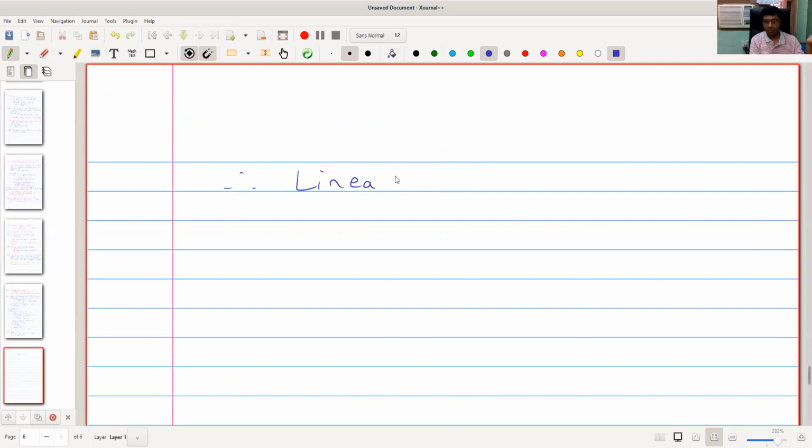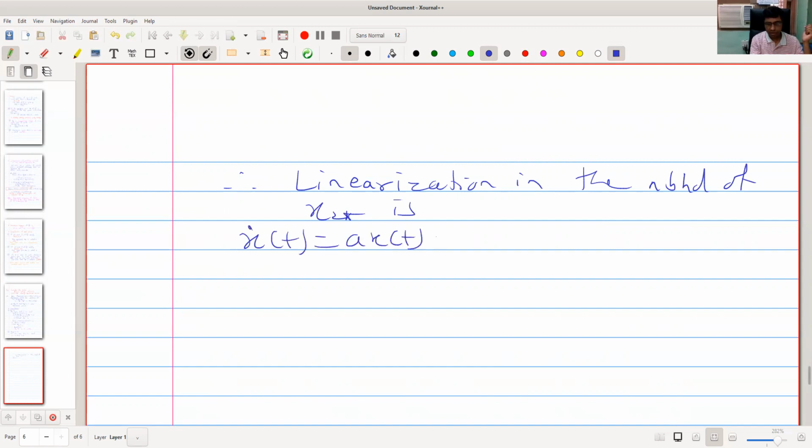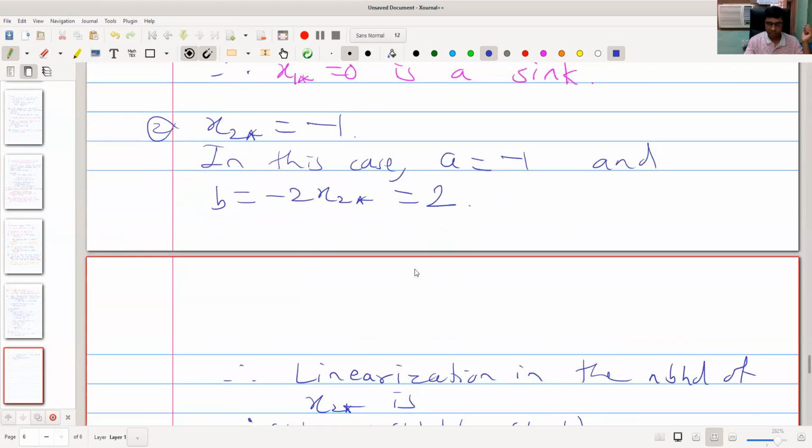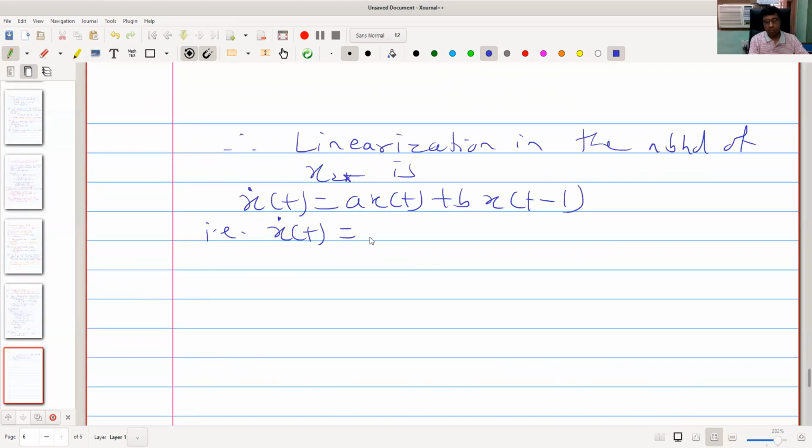Therefore, let me write the linearized equation, the linearization in the neighborhood of x2 star. x dot of t equal to a x of t plus b x of t minus 1, that is, x dot of t equal to -x of t plus 2x of t minus 1.